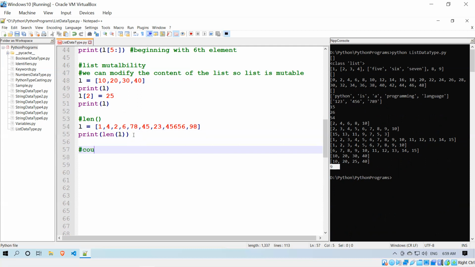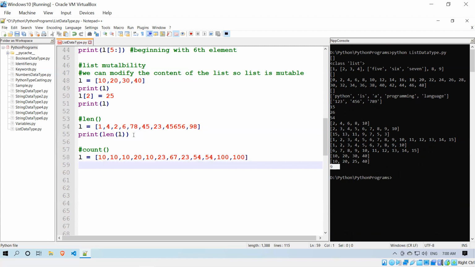So we have one more function called count. L equals 10, 10, 10, 20, 10, 23, 67, 23, 54, 54, 100, 100.